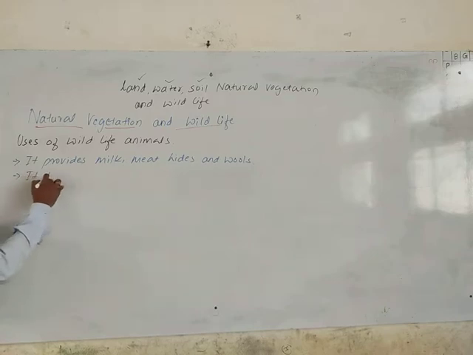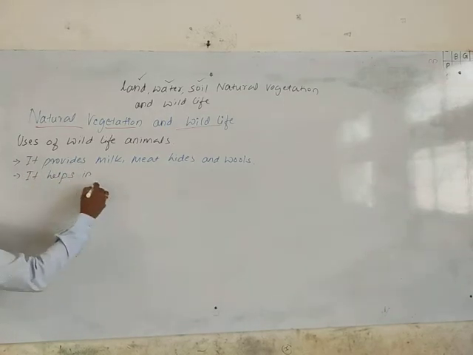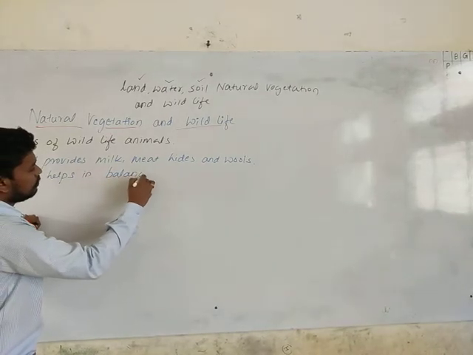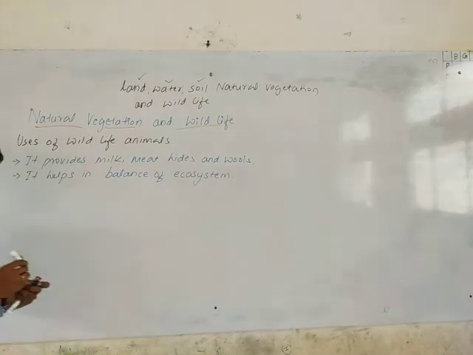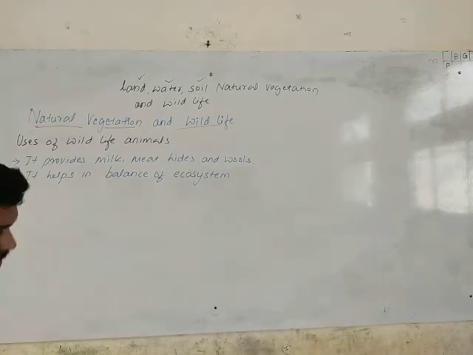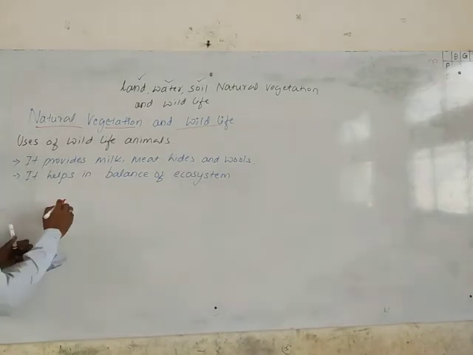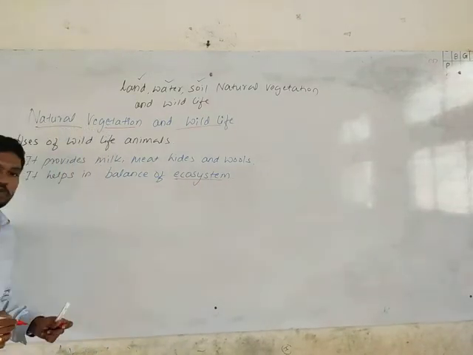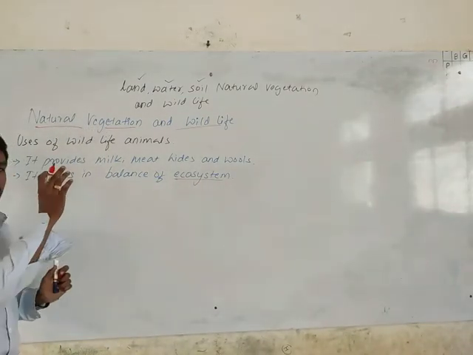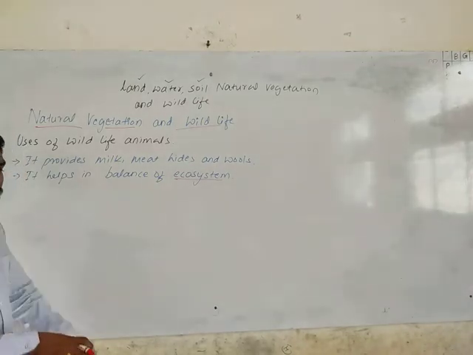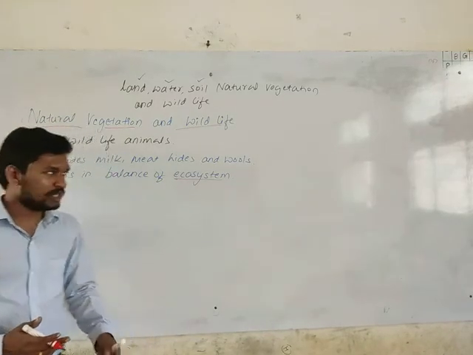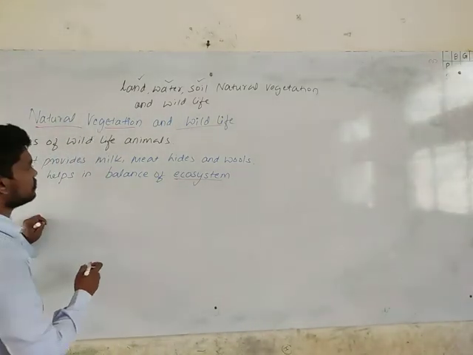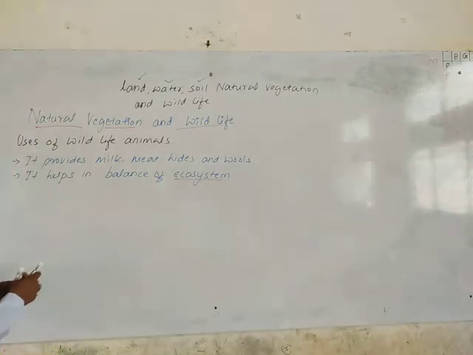It helps in balancing the ecosystem. The same point we discussed in natural vegetation is repeated here in wildlife, because both wildlife and natural vegetation are the two important factors which make the ecosystem stronger and balanced. Both should be available in equal quantity and quality, so that the balance of the ecosystem will be the same and good.